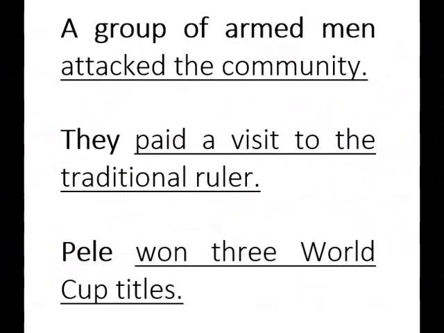A group of armed men attacked the community. A group of armed men is the subject, attacked the community is the predicate. They paid a visit to the traditional ruler. They is the subject of the sentence, while paid a visit to the traditional ruler is the predicate. Pele won 3 World Cup titles. Pele is the subject, won 3 World Cup titles is the predicate.